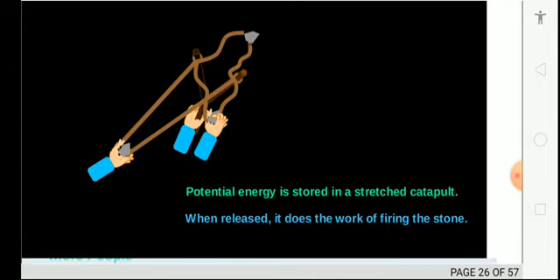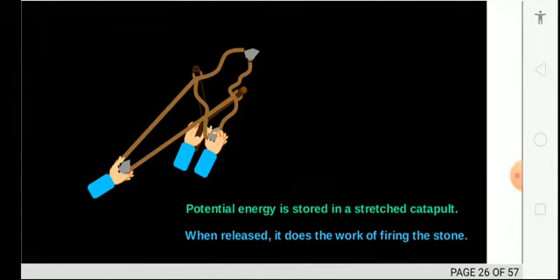See, the best example, everyone has played in childhood, hitting a target with the given object. What you are doing here? Nothing, just stretching it and giving a force, and it moves to higher potential with kinetic energy which is released by the rubber which is tied on that object.